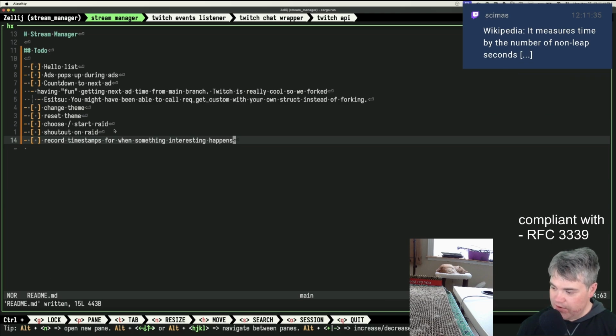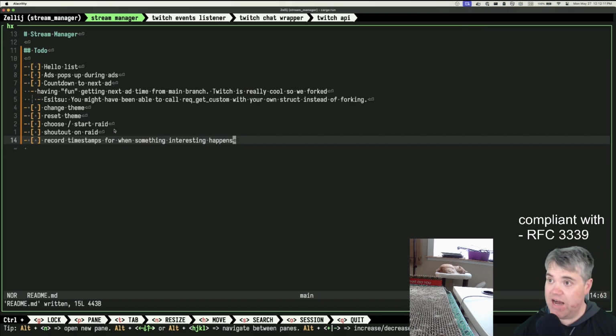It measures the time by the number of non-leap seconds. Why am I thinking milliseconds? Always. Am I just wrong? Have I just been wrong for years? I guess I've been wrong for years. Well, that's fun, that's awesome. Okay, so it is after 12. I am feeling hungry and tired.